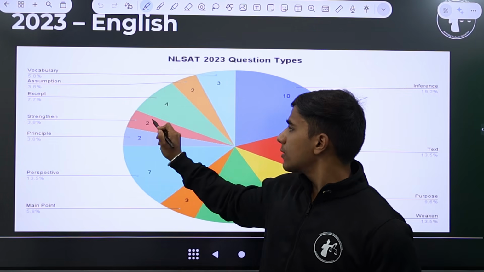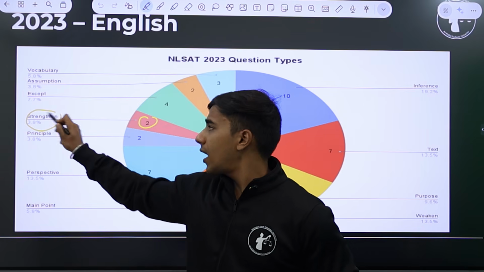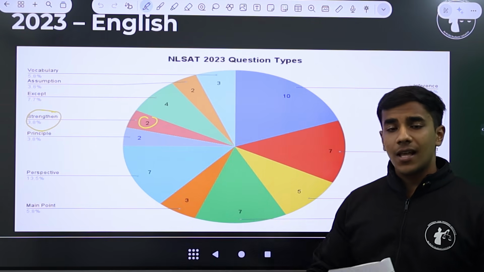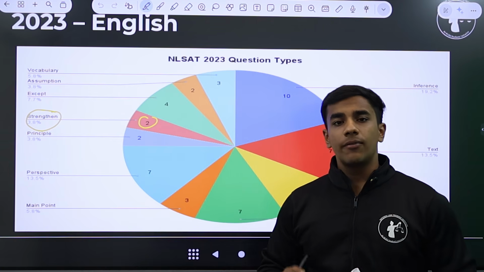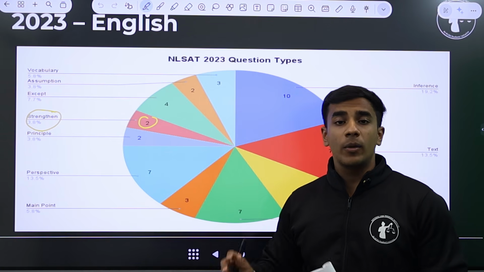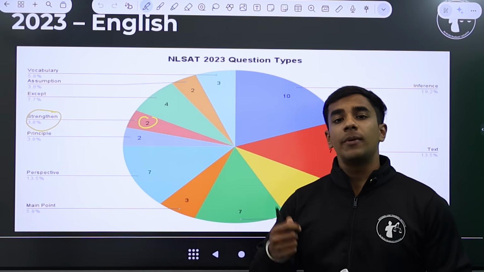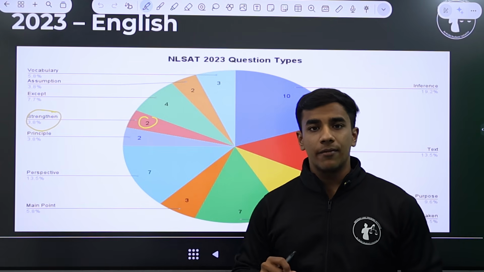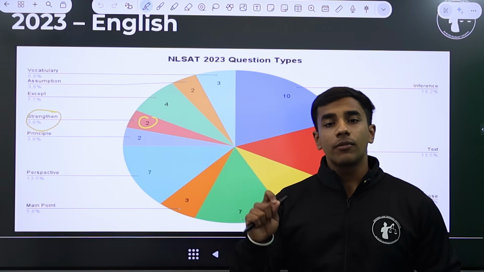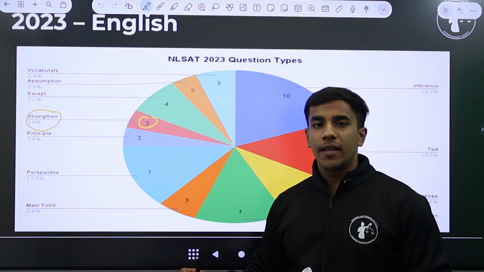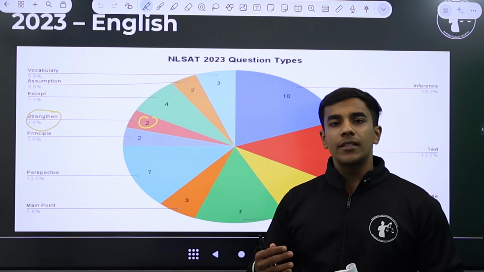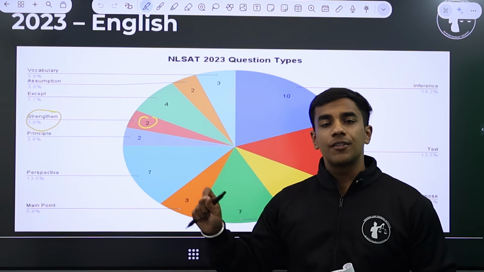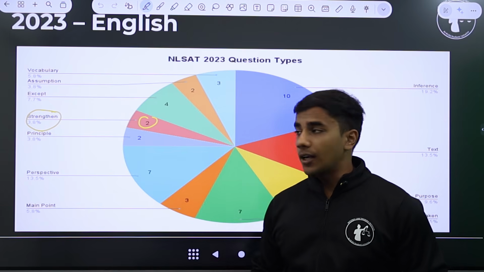Now around 2 questions were asked from the CR core concept called strengthening and weakening. So what happens in strengthening is that you first need to identify the author's argument, that this is the argument made by the author. For example, social media should be banned for under 18 people. Now there will be 4 statements given to you, and the question would be, which of the following, if true, most strengthens the author's argument? And mostly these statements are fact based, on which you have to select that if this is true, this will most strengthen the author's argument.